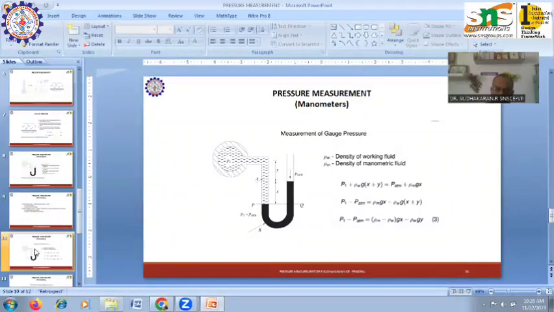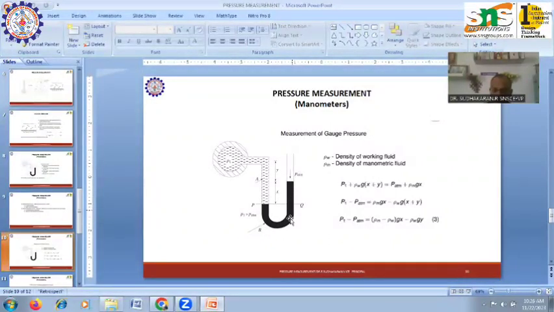Usually a U-tube manometer consists of a glass tube bent in the form of a U shape. One end is connected to a point where the pressure is to be measured. So this is a U-tube and it has the manometric fluid. One end of this U-tube is connected to the point where we are going to measure the pressure. The other end is open to the atmosphere.